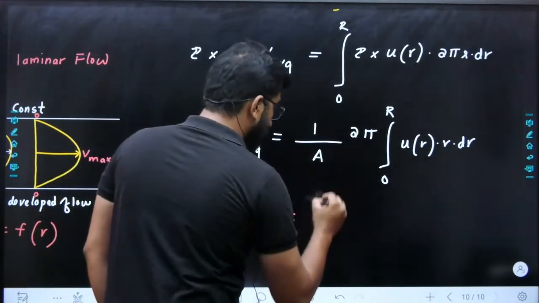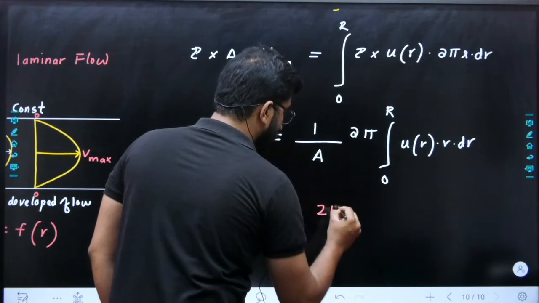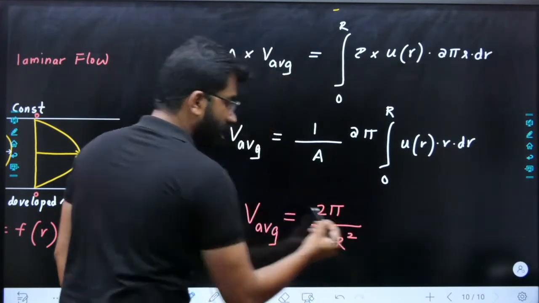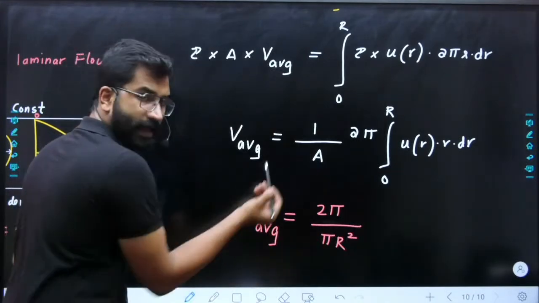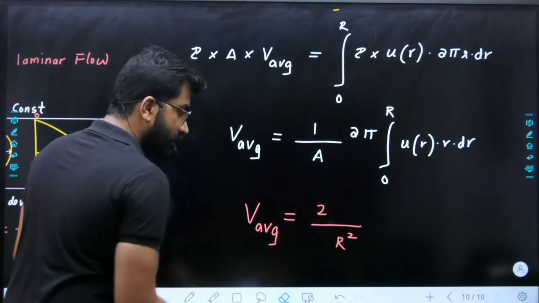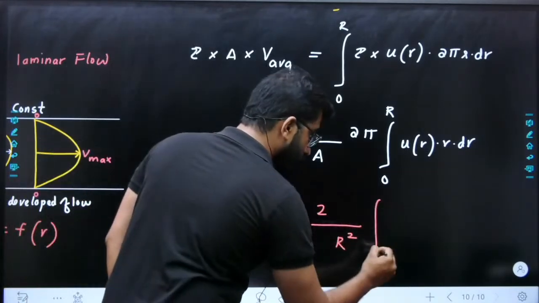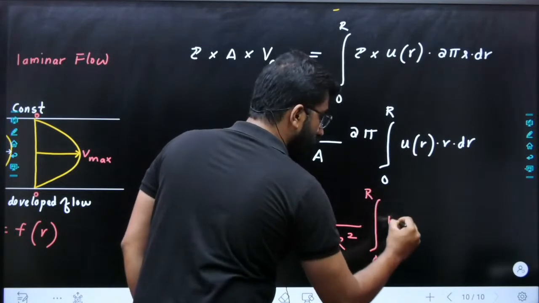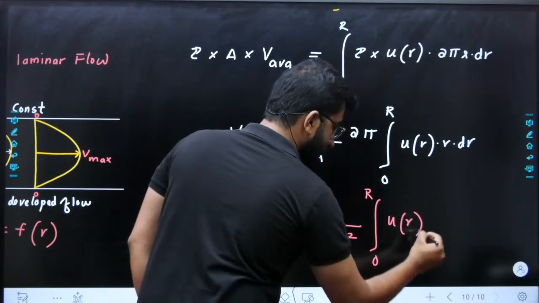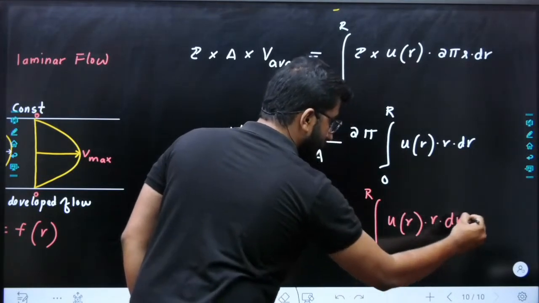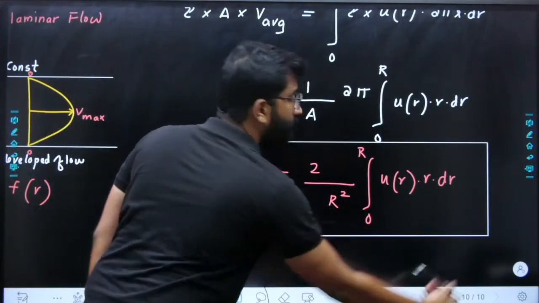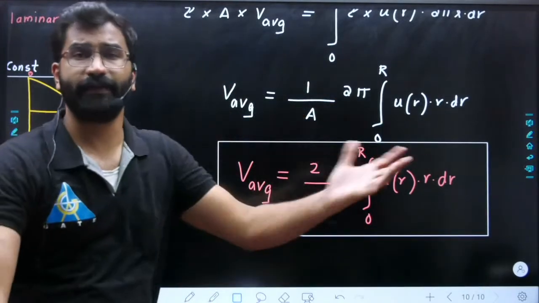A is pi r square, so 2 pi divided by pi r square, and pi will get cancelled out. So the average velocity in a pipe is equal to 2 divided by R square into integral 0 to R of u(r), this is your velocity profile, r dr. This is your basic equation for the velocity profile. They can give you any profile in the question and ask you what the average velocity is.